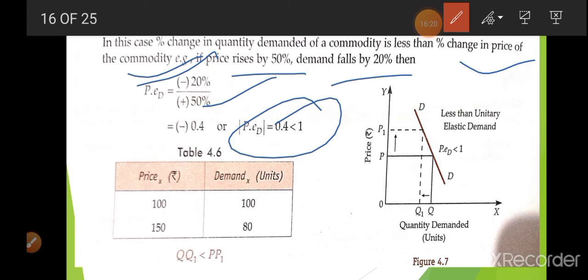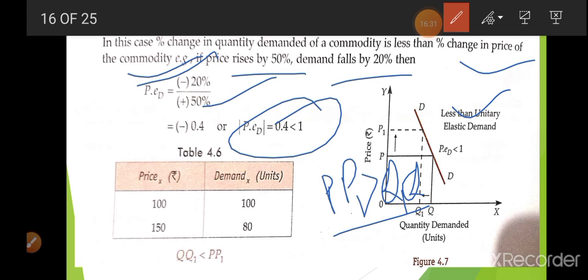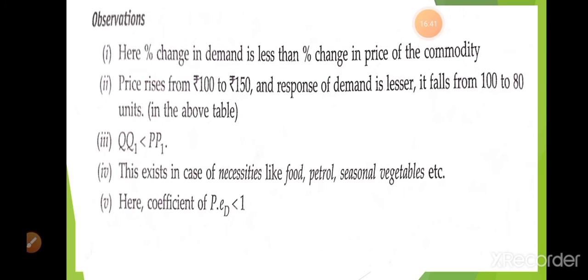And in this diagram, you can see that the P1 area is greater than the Q1Q area. So this explains less than. Okay. Here you can see. So less than means what? The percentage change in quantity demanded is less than the percentage change in price.